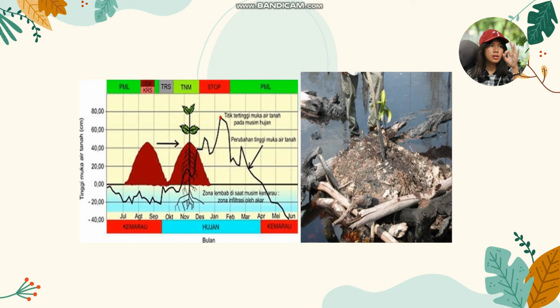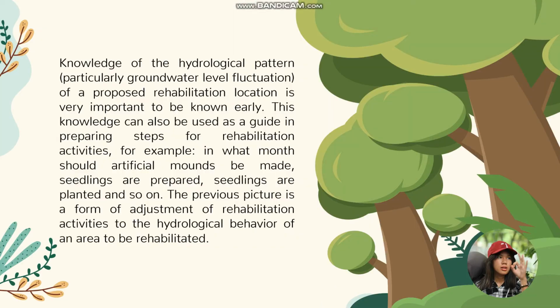during the dry season. Knowledge of the hydrological pattern of a proposed rehabilitation location is very important to know yearly. This knowledge can also be used as a guide in preparing steps for rehabilitation activities. For example, in which month should artificial mounds be made? Seedlings are prepared, seedlings are planted, and so on. Figure 14 is a form of adjustment of rehabilitation activities to the hydrological behavior of an area to be rehabilitated.